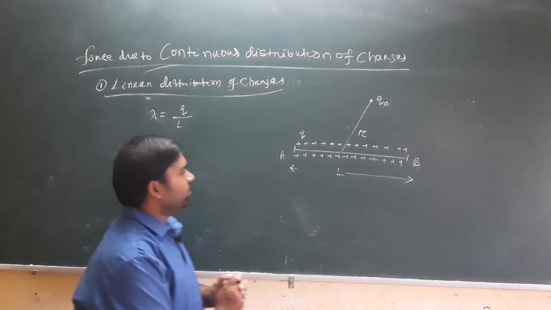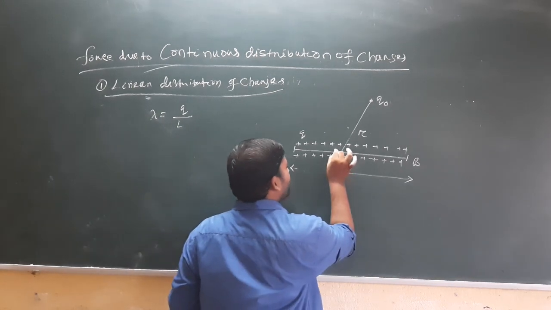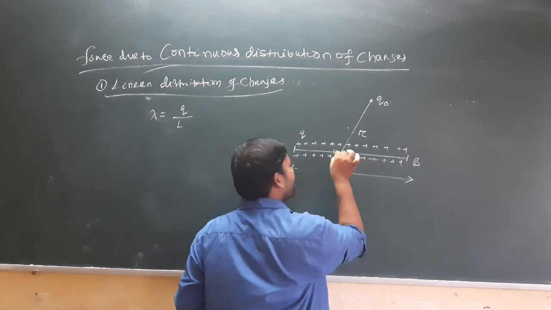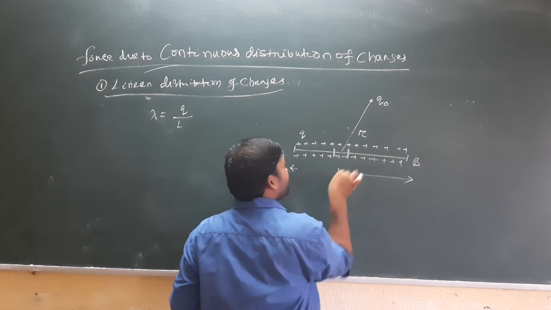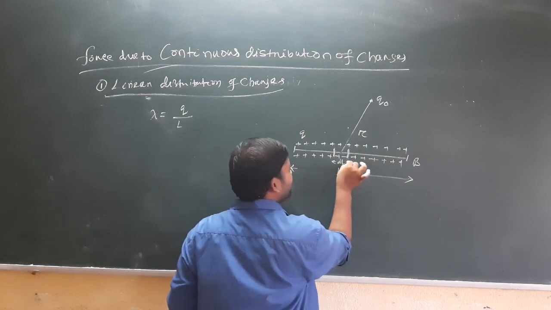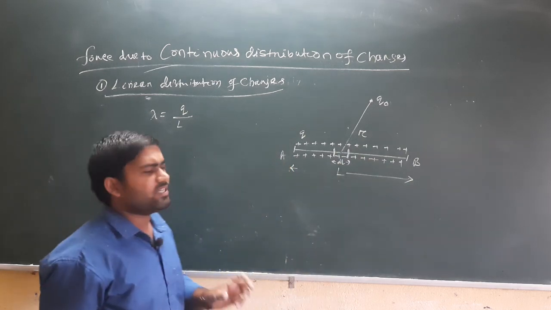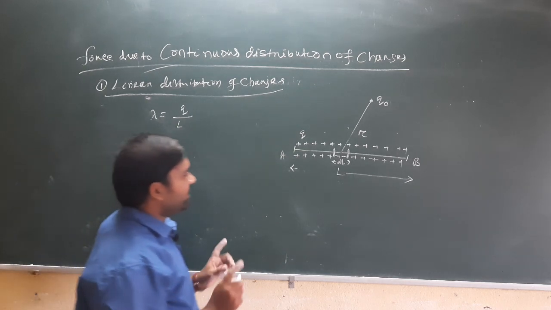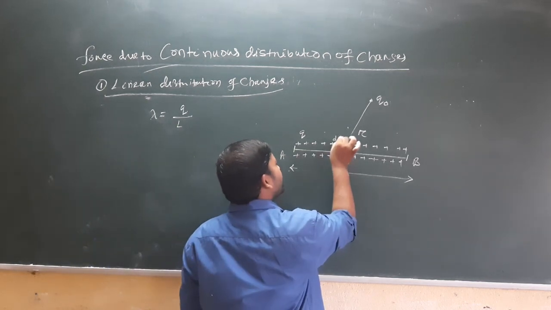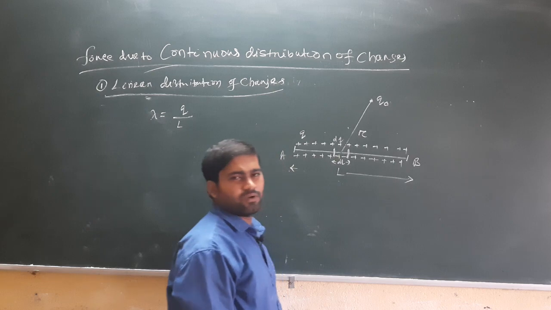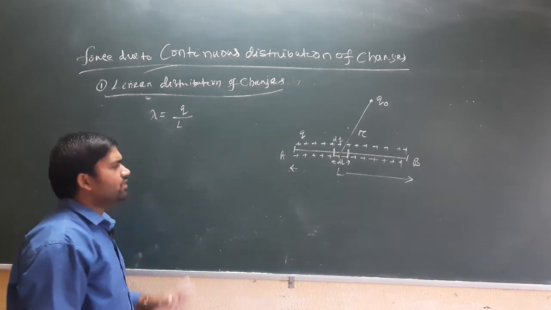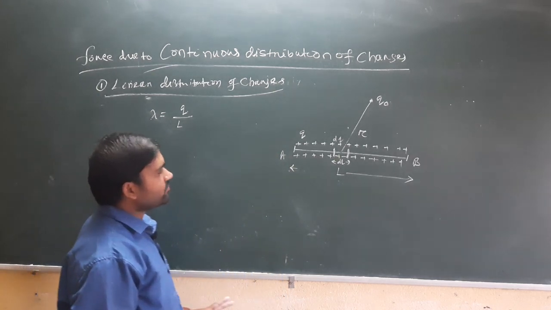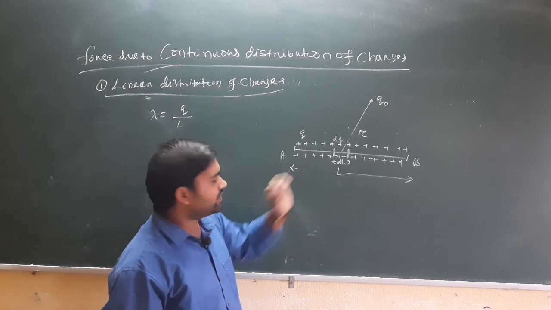Now let us take a small length, suppose I mark here a small length dl. On that dl there is a small charge dq arranged in the length dl.